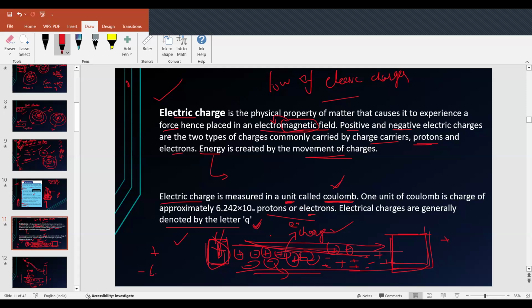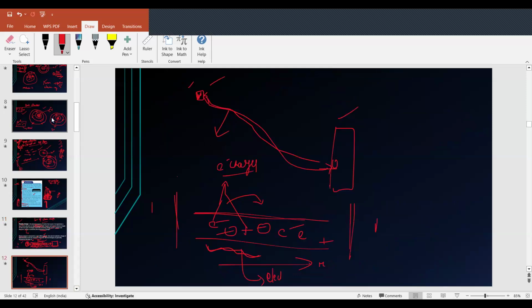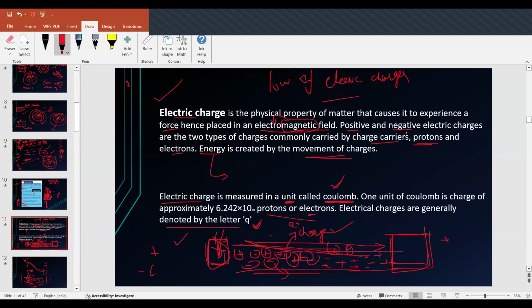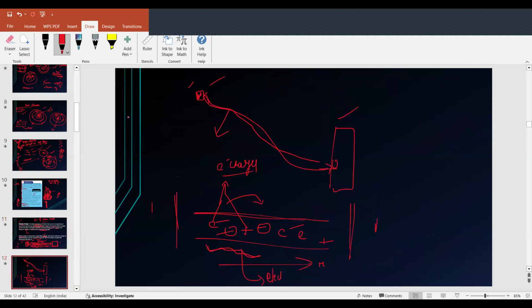Remember this point. Now they are trying to say this. Positive and negative charges are the two types of charges. We know that, right? What are the positive and negative charges? Protons and electrons. Energy is created by the movement of the charges. So what are they trying to say?